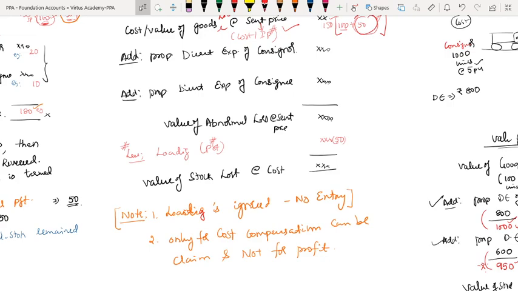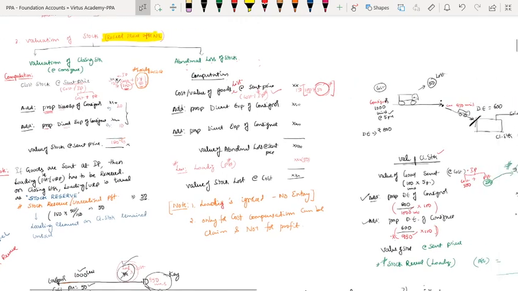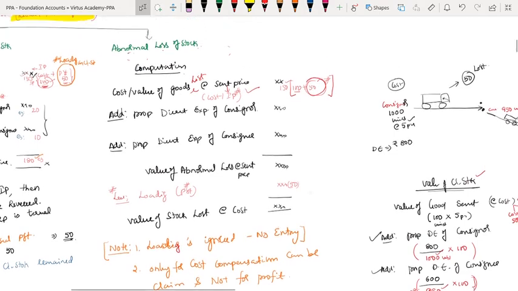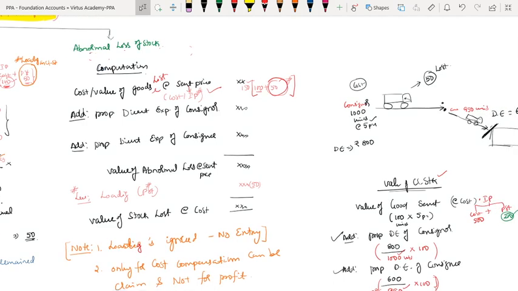Yes, so that's it. Whenever you touch this, my dear friends, look out. But for this abnormal loss, the formula is correct. The only thing is you have to check in which place the goods are lost.